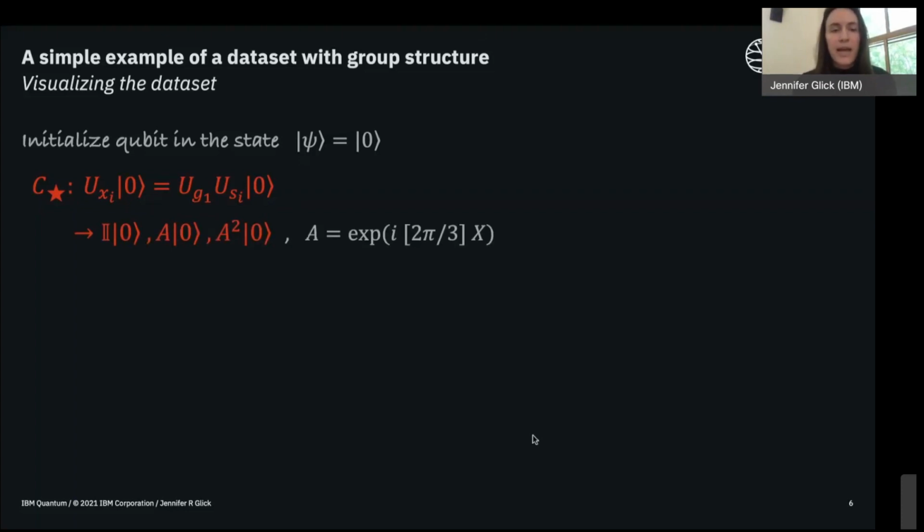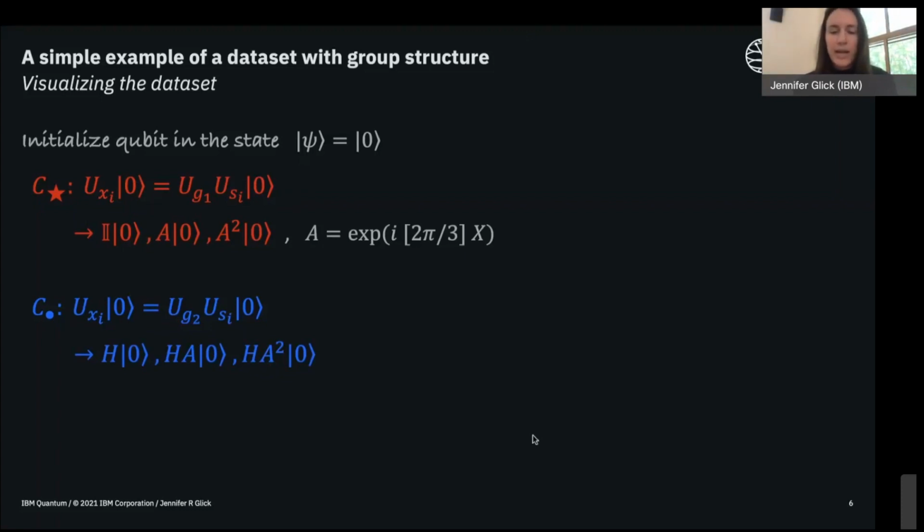As a reminder, A you can think of as a rotation around the x-axis. You could work out the details of what these states look like. We won't do it here, but that's straightforward to do. For the second coset elements, it's the same thing, except now we'll be using G2 because that's what we use to define this coset. And these are how the 3 elements of this coset act on the 0 state.